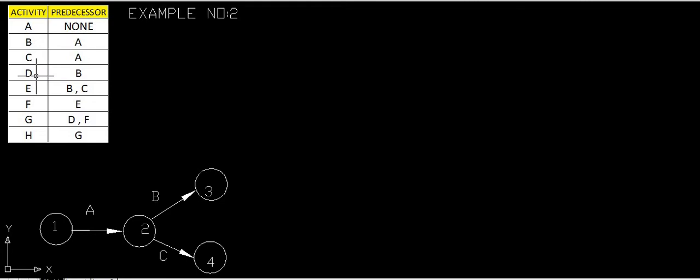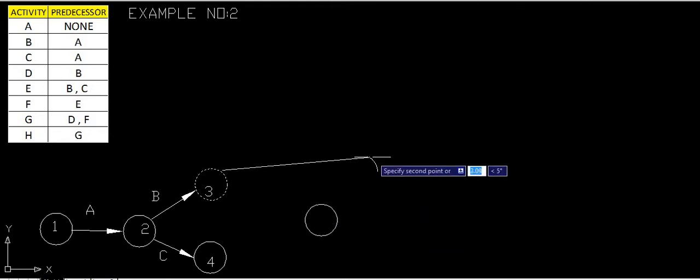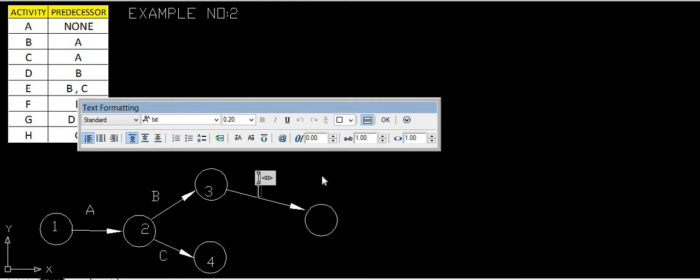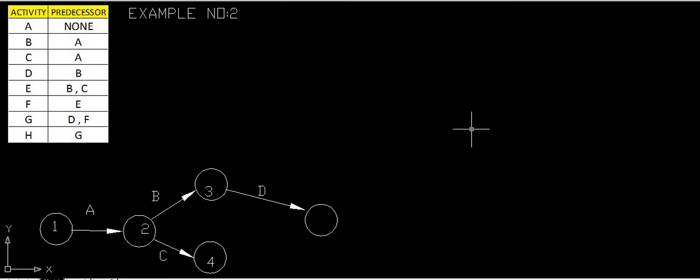Again D. D will be started only after completion of B. So we will draw D here, somewhere in the intermediate part, after completion of B. So this is nothing but D.